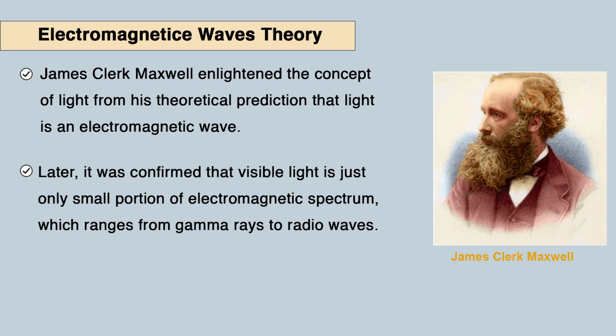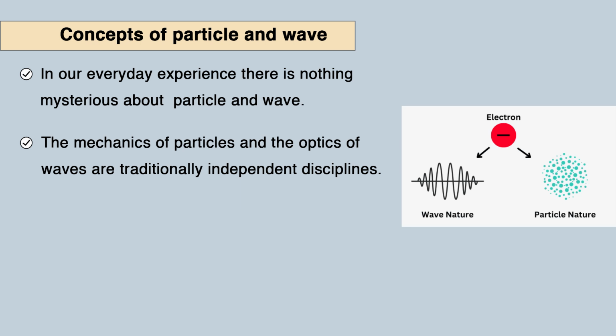So, we generally think that light has a visible range starting from 4000 angstrom to 7800 angstrom, from blue color to red color. But it is just a small part of the electromagnetic spectrum, and actually this spectrum ranges from gamma rays to radio waves. And in our everyday experience, we know there is nothing mysterious about the concept of particles and waves. From our school days, from our birth, we are observing particles, and we are observing waves, and these are not new things for us.